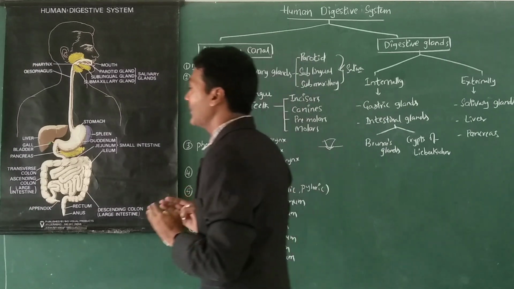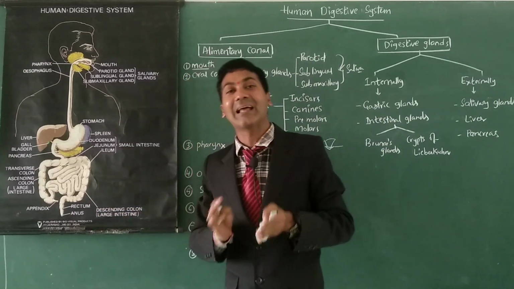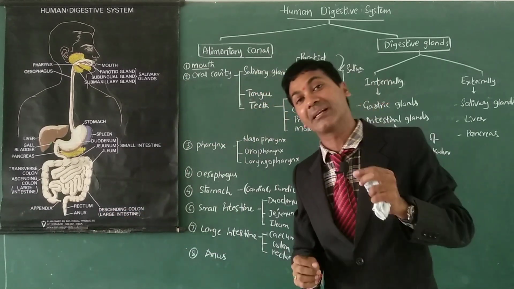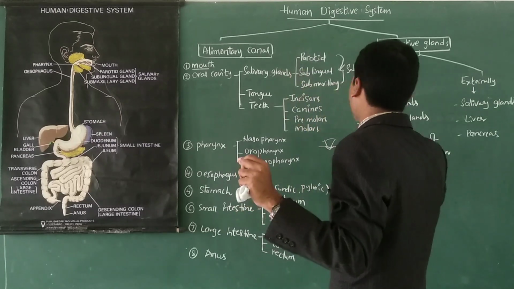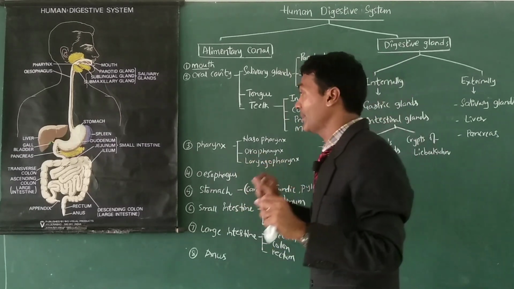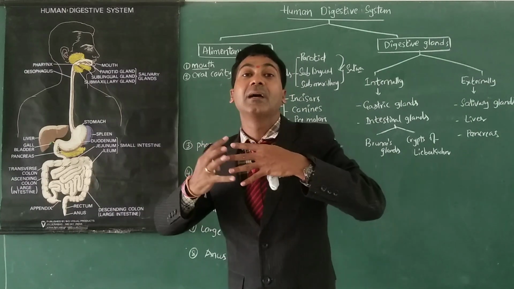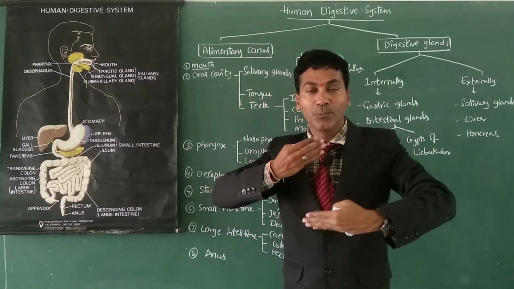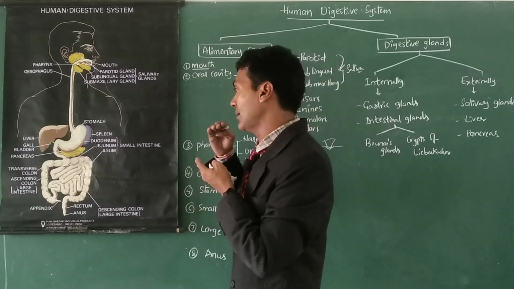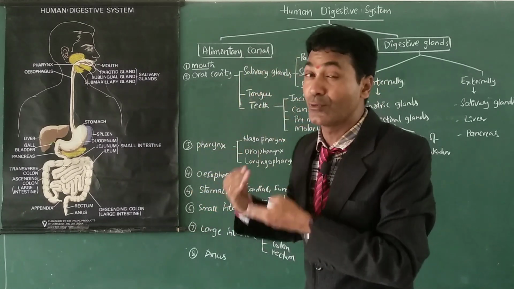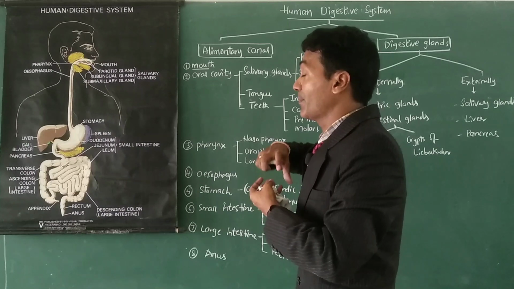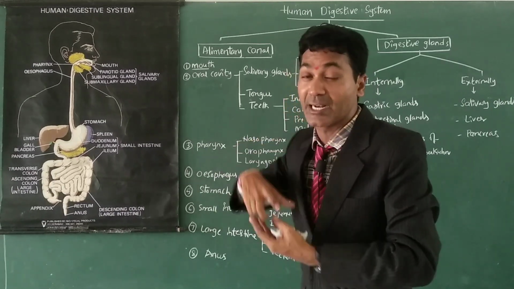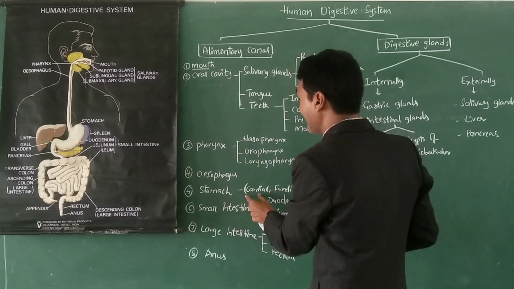Next, stomach. Stomach is a muscular and glandular sac-like structure where glands, the gastric glands, are located internally, and the muscular structure helps in the propulsion and retropulsion of the food. Food is moved up and down within the stomach for 3 to 4 hours to make a partial digestion, to make food into chyme. So stomach has three regions.